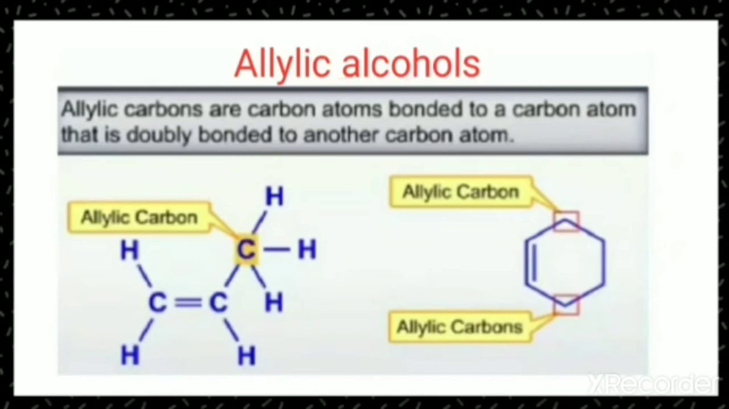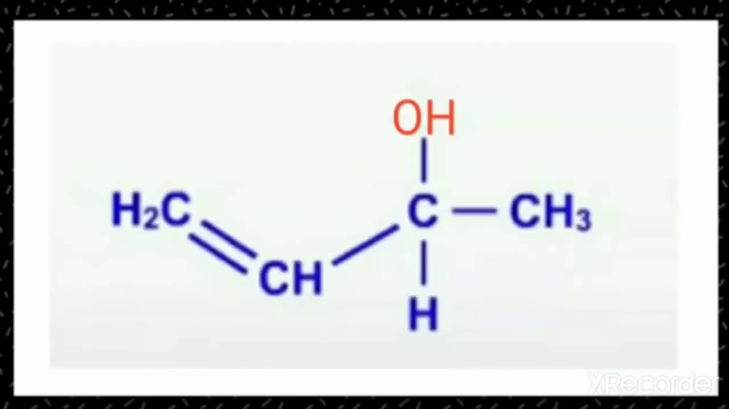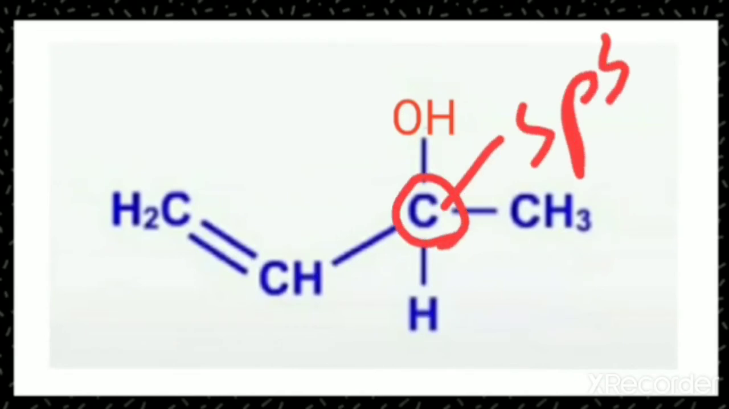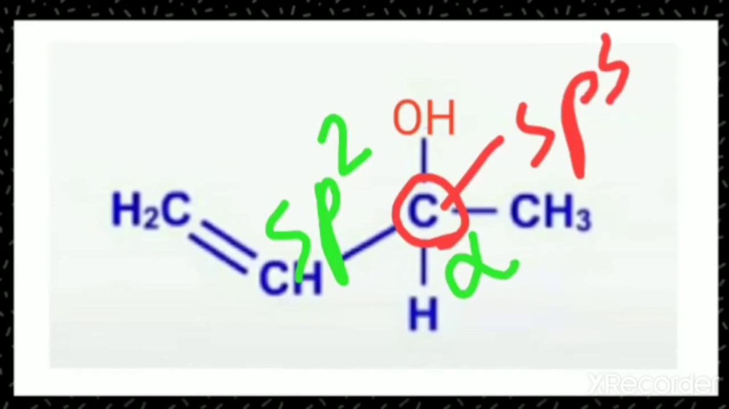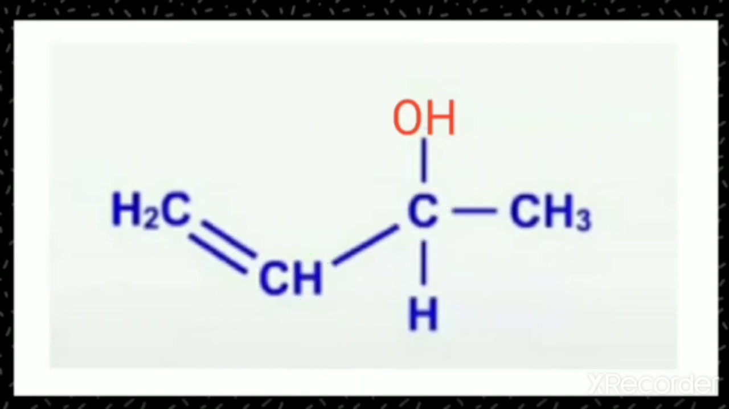And if the alcoholic group, the OH group, is attached on an sp3 hybridized carbon atom, which is this one, but which is attached to an sp2 hybridized carbon atom, then the alcohol is called allylic alcohol. Same as the case of allylic halides. That means this alpha carbon atom is sp3 but the beta carbon atom is sp2 hybridized. Such types of alcohols are called allylic alcohols.